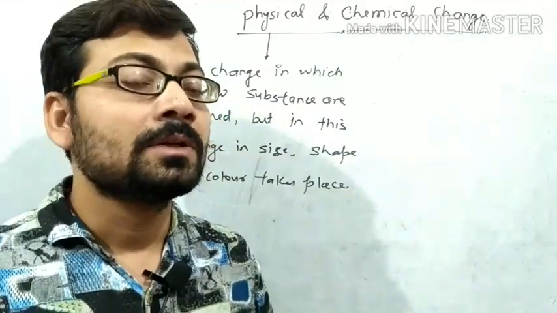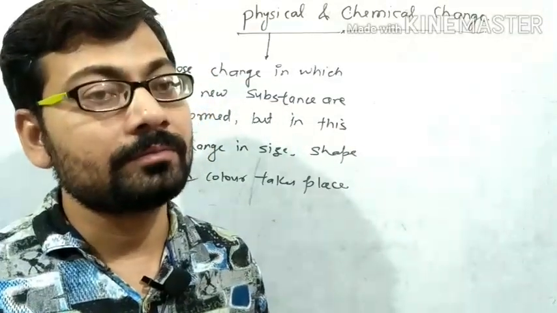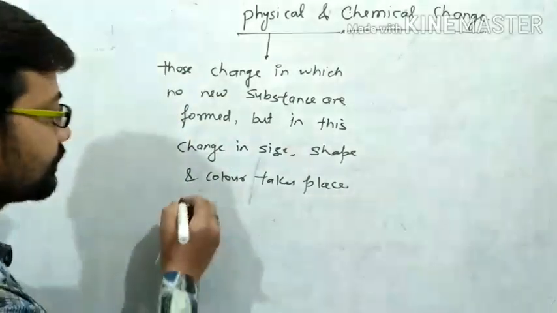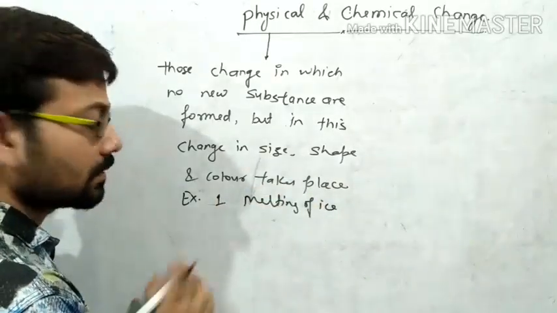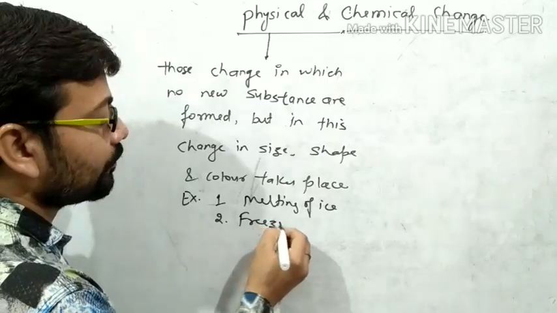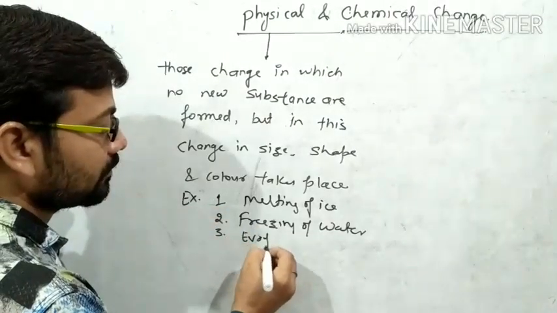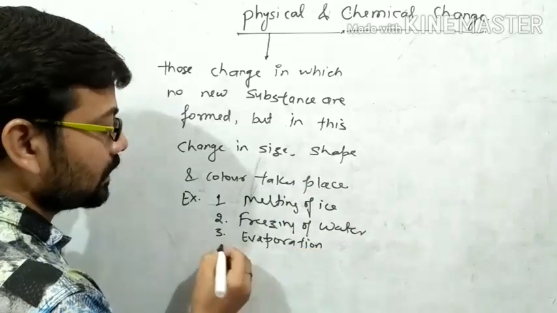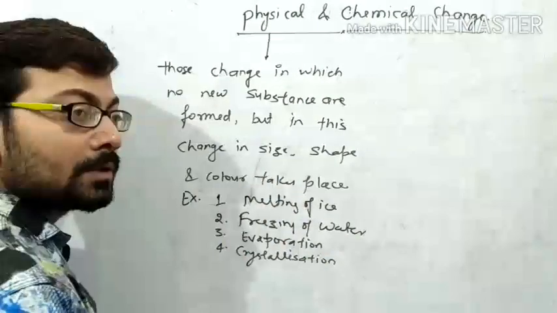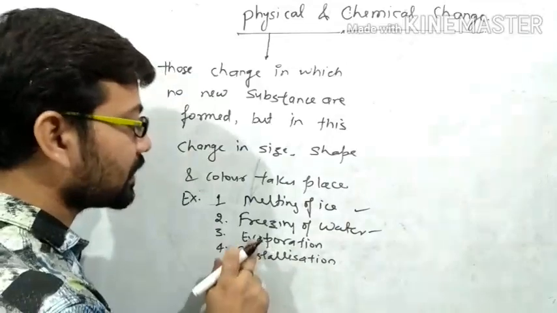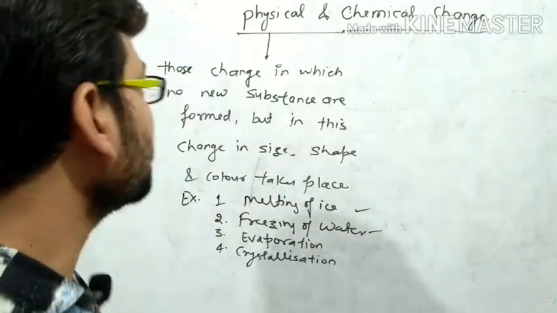Evaporation is the process in which liquid is converted into vapor form. Examples: number 1, melting of ice; number 2, freezing of water; number 3, evaporation; and number 4, crystallization. So today I have cleared these two concepts. Now we will discuss evaporation as well as crystallization. So what is evaporation and what is crystallization? So let's see.